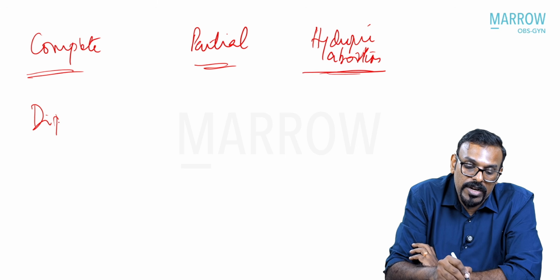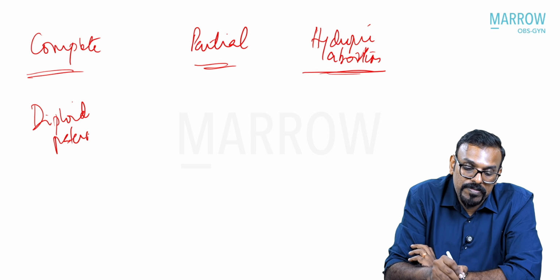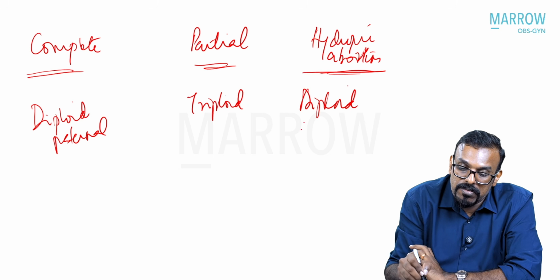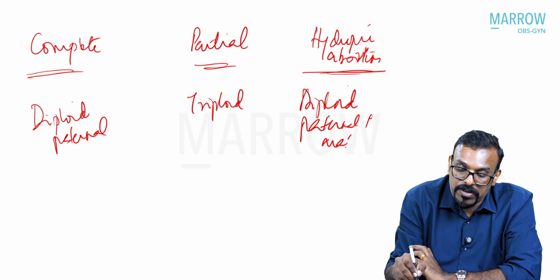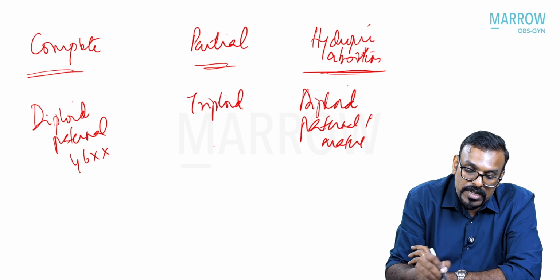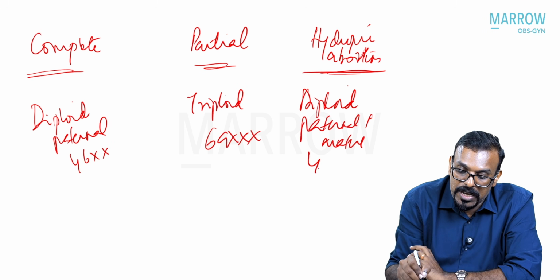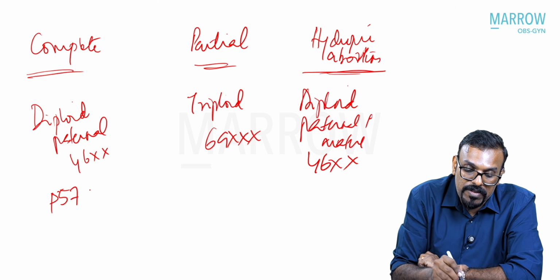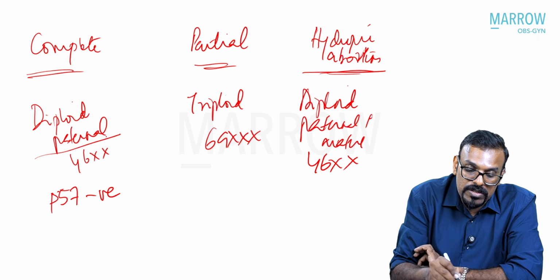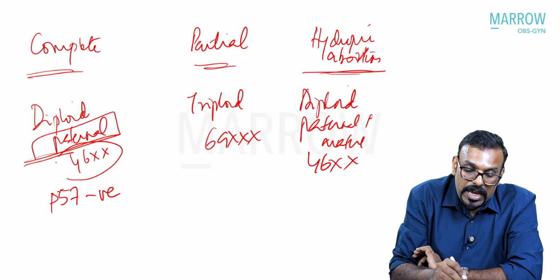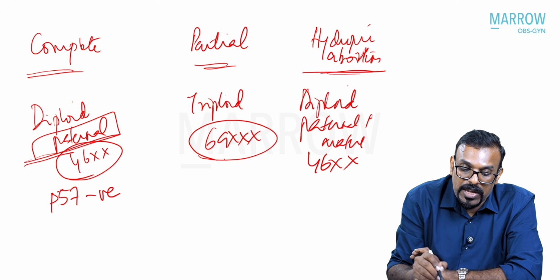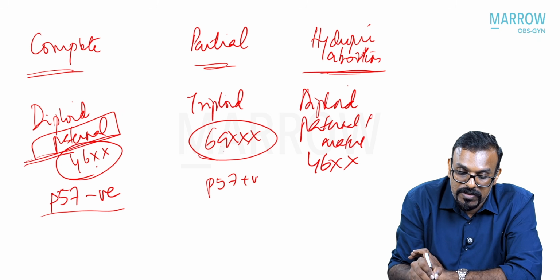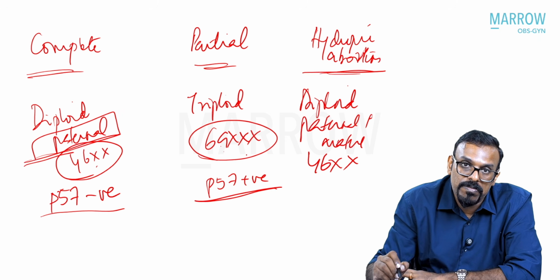So this is diploid, only paternal. This is triploid. This is again diploid, but it has both paternal and maternal contributions. So 46XX, 69XX, this could be again 46XX. But then this would be P57 negative because totally paternal in origin, but the karyotype is this, and just based on the karyotype you can actually differentiate between complete and partial mole, and also P57 will be positive in terms of partial because of the contribution from the maternal side.